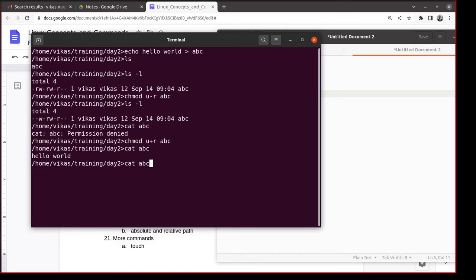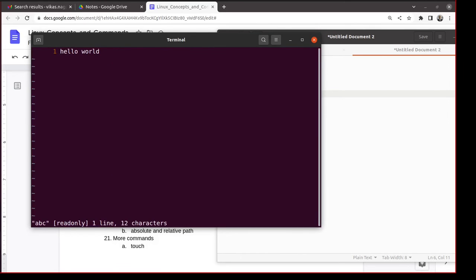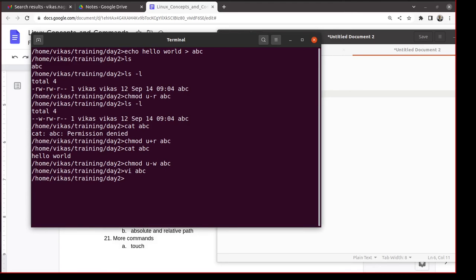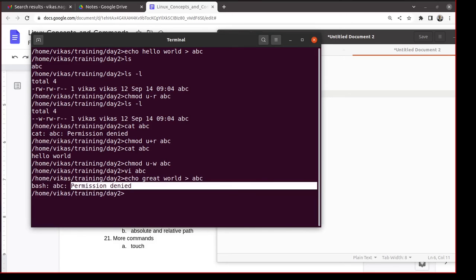Now let me do away with the write permission from ABC. If I open it in vi, you can see that it's read-only. Or if I do something else, let's say I say echo great world, redirected into ABC. Because this command is going to write into ABC, I should get permission denied. And I have got permission denied.